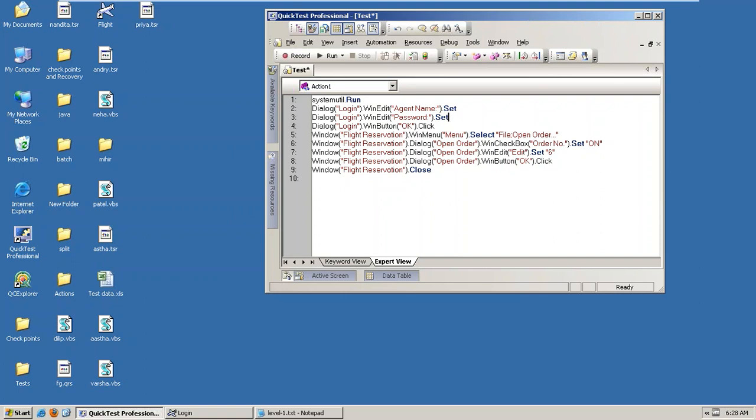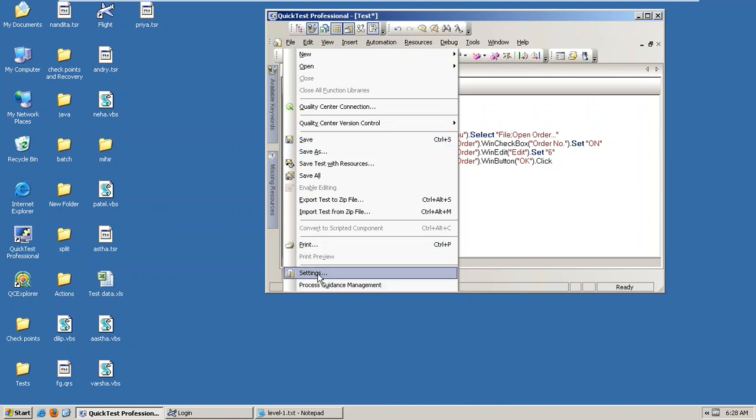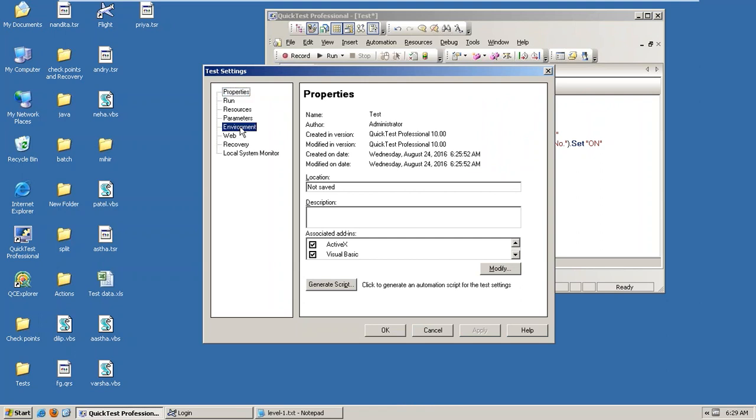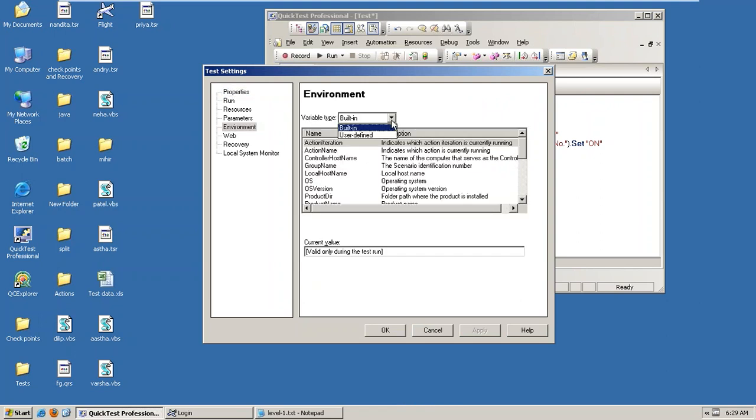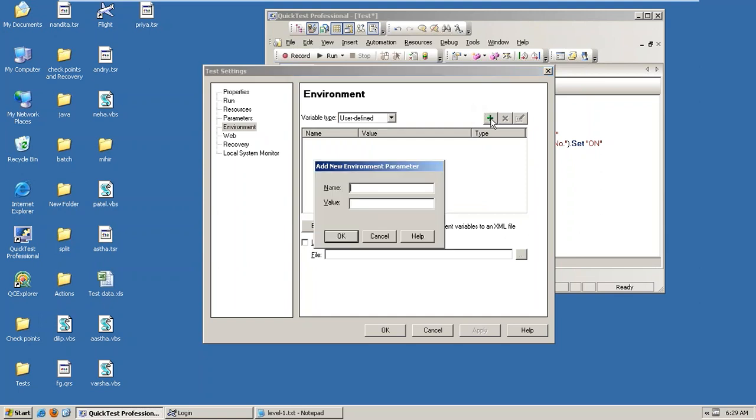So where is the securable location? First of all, I just remove this one. Go to file, settings. Under this, the environment is there, that is the securable location. In the built-in and user defined environment, this is a securable location. Here we are going to save it. There is a plus symbol, right? So just click on the plus symbol, and whatever you want to save, you just provide it.